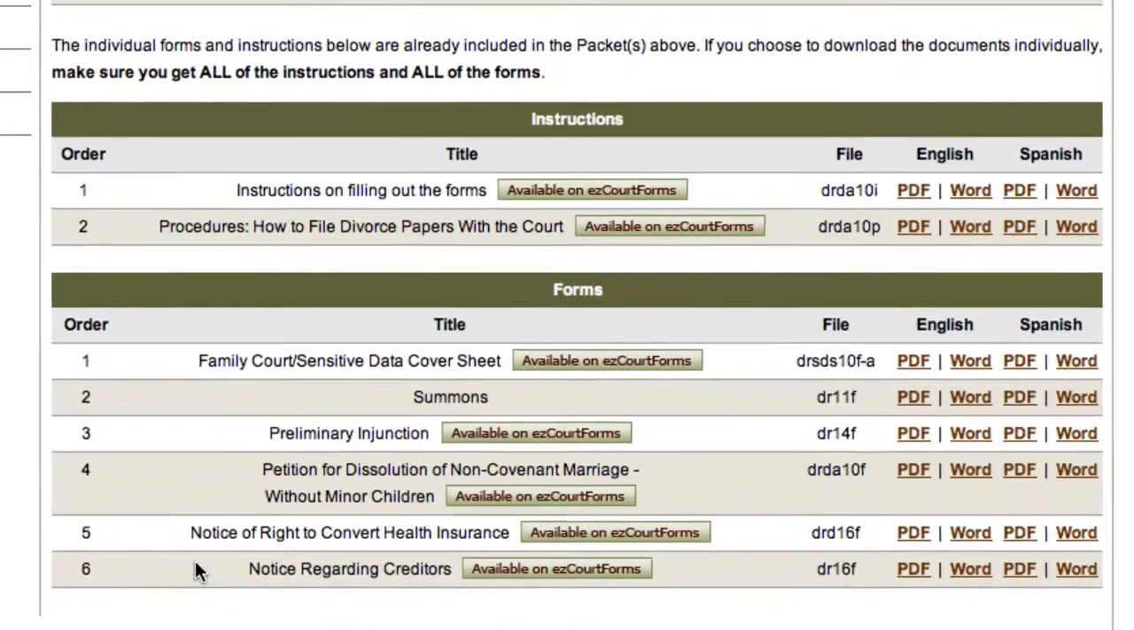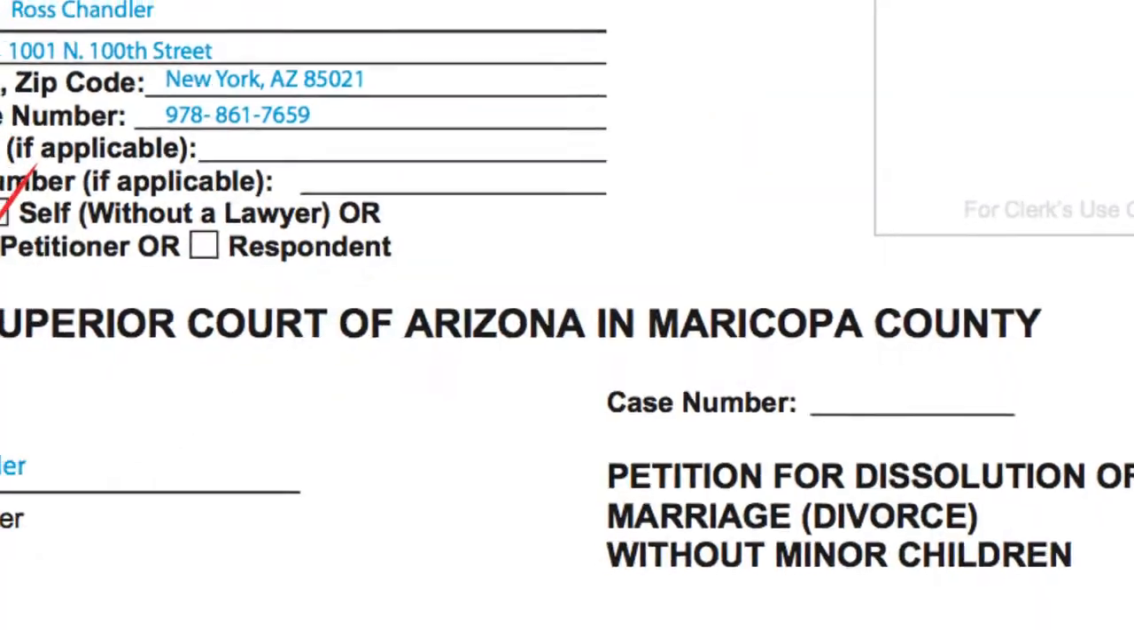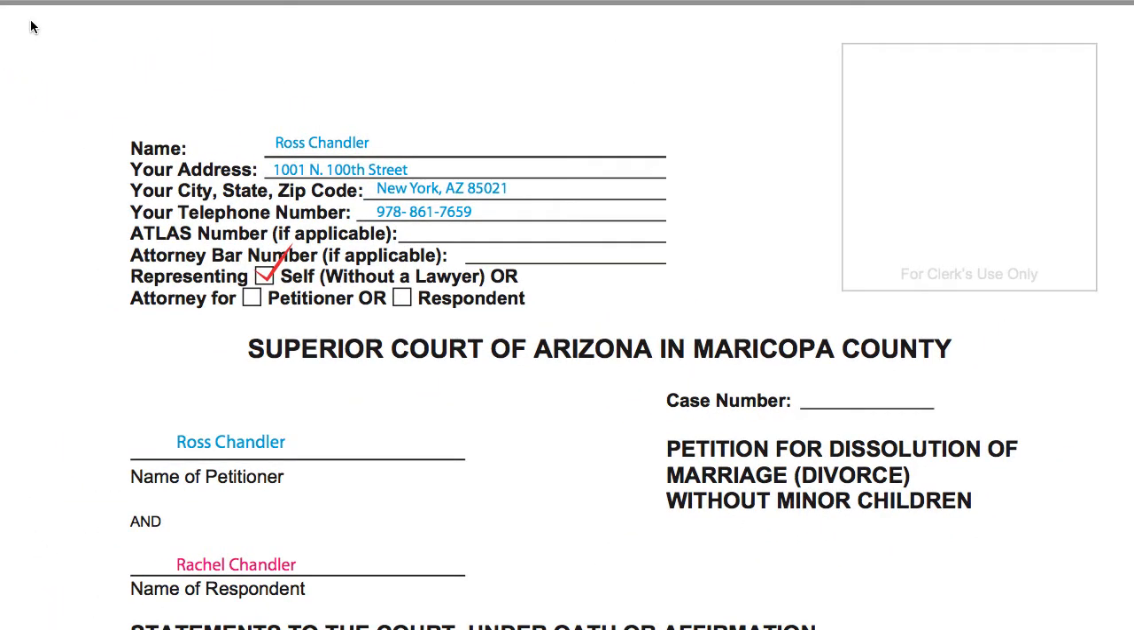And the fourth document that you need to file in the series is called the Petition for Dissolution of Non-Covenant Marriage without Minor Children. And as we talked about earlier, if you had a covenant marriage, you would know it because you had to get married in a special way. And petition for dissolution is just a divorce petition. So let's take a look at the document that you need to fill out and file with your other documents.